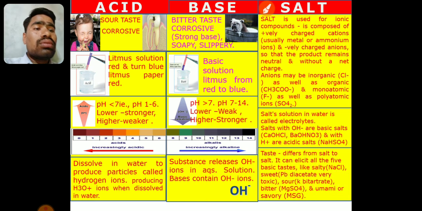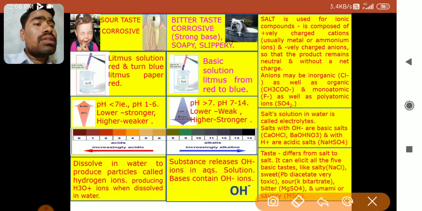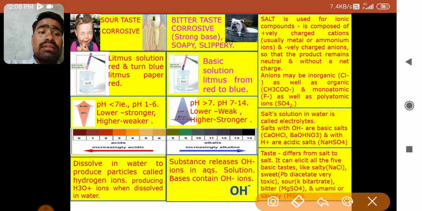Let's go to the salts here. Now see, the taste of salts differs. There was a specific taste to the acids and bases, sour for the acid, bitter for the bases. But the taste varies in the salts. Some of the salts are very salty, some are sweet, some are toxic, some are sour, some are bitter, some are umami.